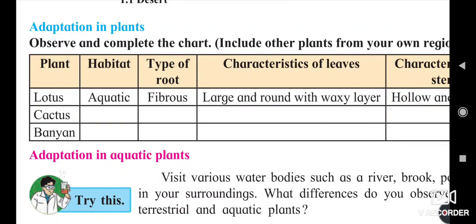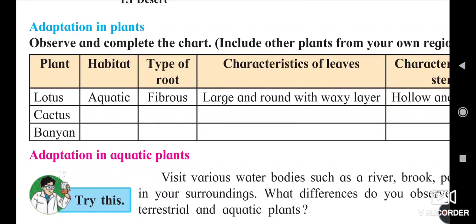But lotus, due to its presence on the surface of the water, has fibrous roots, which start from the stem. Second, the leaves of the lotus are large, like a chapati. The design of a chapati and the lotus leaf are the same. They are round in shape and spread over the water.